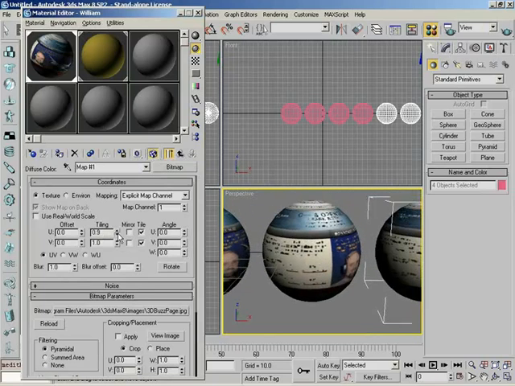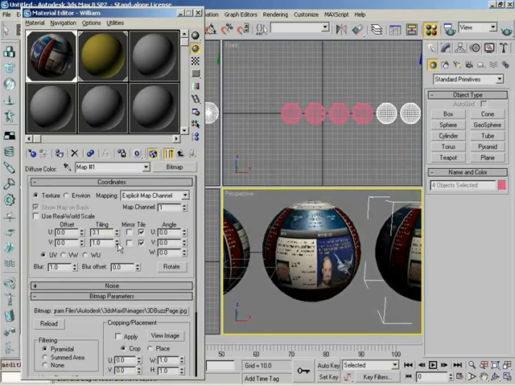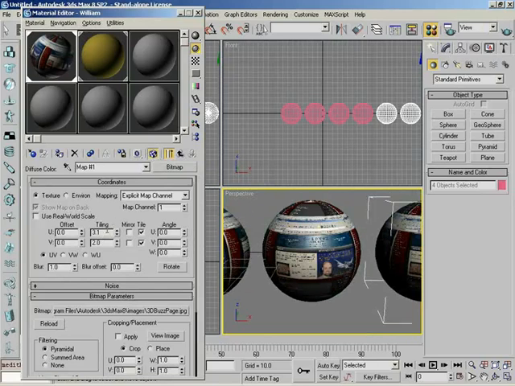If I maybe adjust the tiling of it so that we see multiple copies of it, you'll notice I have all sorts of controls in here that I'm not really going to discuss at the moment. But I can switch off the ability to show end result. This is on by default. As soon as I switch that off, look at what I see over here. Inside my sample slot, all I see is the map. I did mention this to you guys earlier that you could do this.